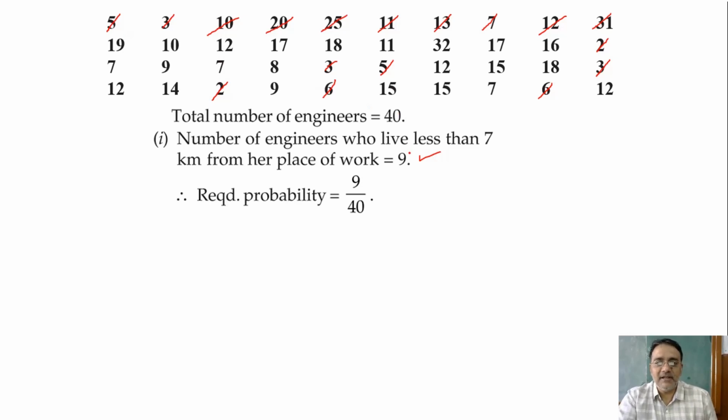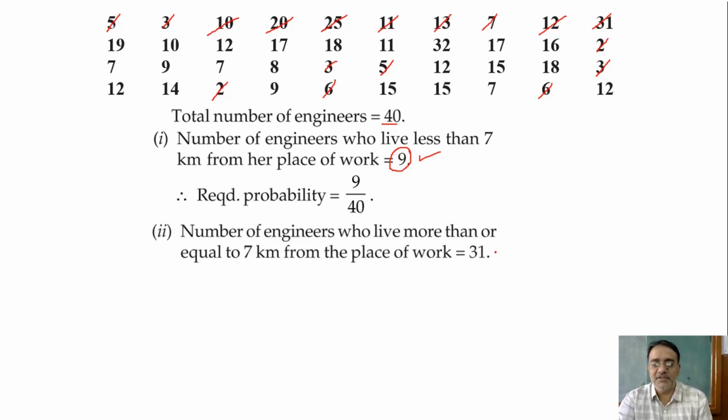Why? Because the number of engineers who live less than 7 is 9. So greater than or equal to 7 means 40 minus 9. How many? 31. Very good. So the number of engineers who live more than or equal to 7 kilometers from the place of work is equal to 31. So what is the required probability? 31 upon 40.